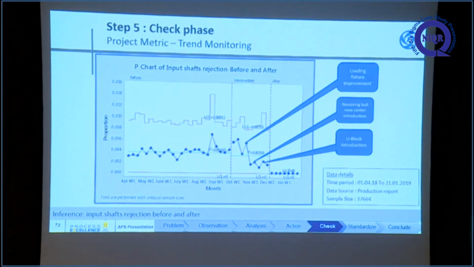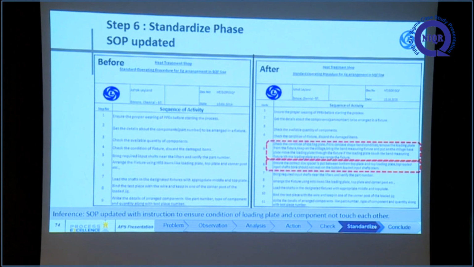This is the project trend. Before the project, the input rejection was 3630 ppm. It was intermediate after the loading fixture improvement. The input rejections reduced, then the revolving center improvement and then the U block were introduced, and the ppm reduced to 0.